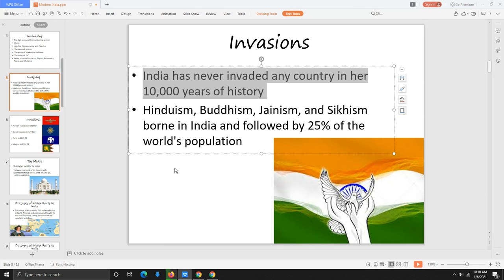There are a lot of religions, of course, in India. You have Hinduism, Buddhism, Jainism, Sikhism. All those were developed in India, and about 25% of the world's population is a follower of one of those four religions. We talked about Hinduism and Buddhism before, back in our last unit, and Jainism and Sikhism are both denominations of Hinduism.